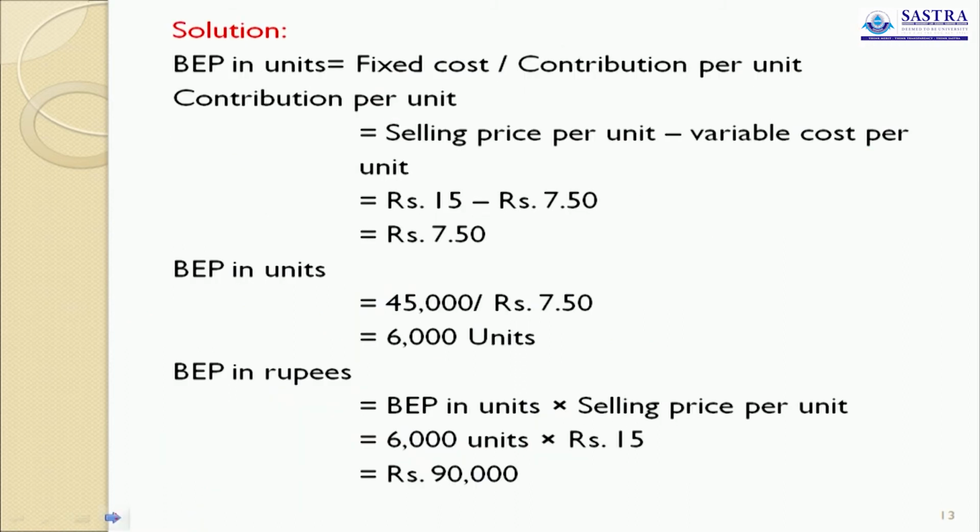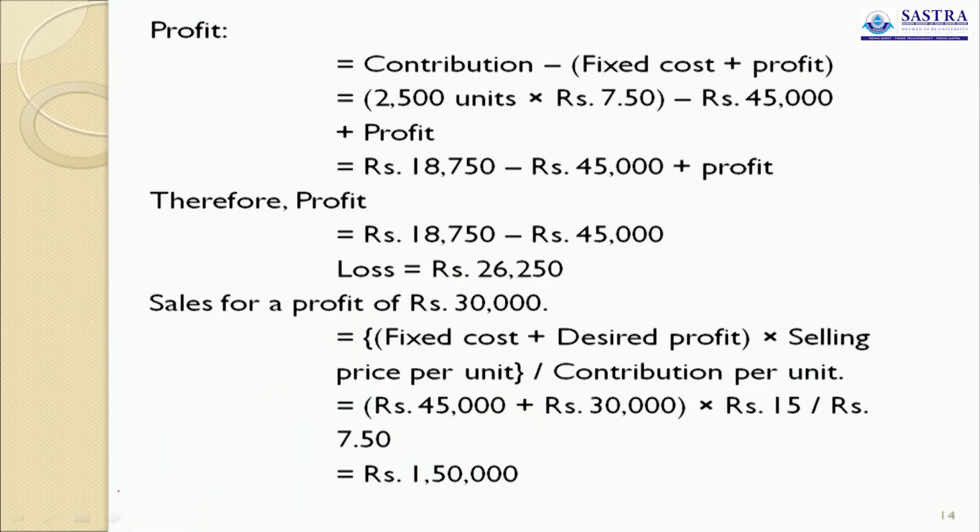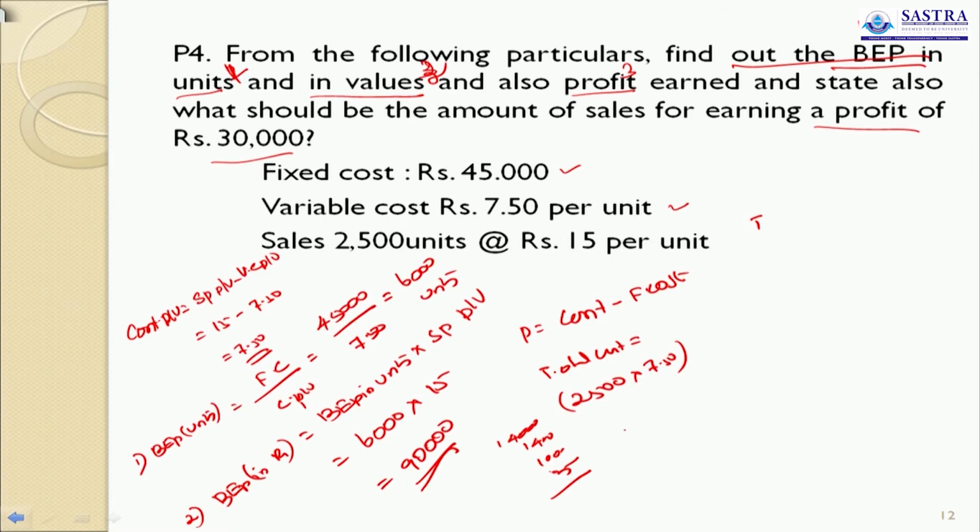17,000. How much? 18,750. Contribution is what? 18,750. Okay, good. 18,750. This is total contribution minus fixed cost of 45,000. So definitely the answer is wrong. I mean, loss. Here a loss arises.